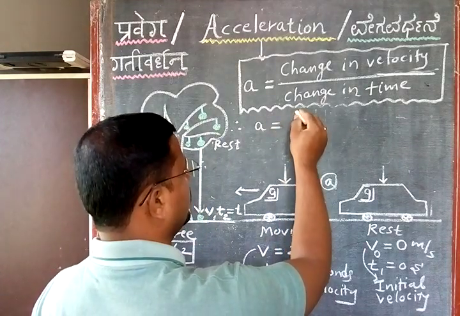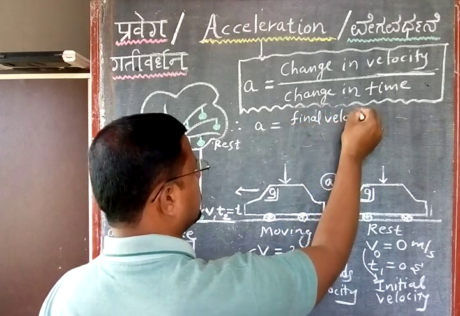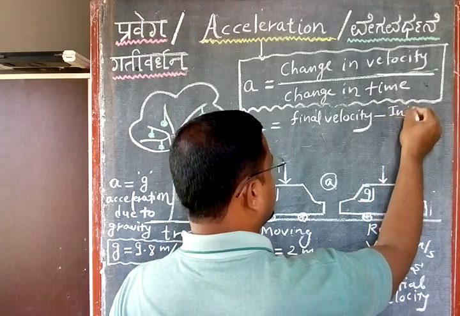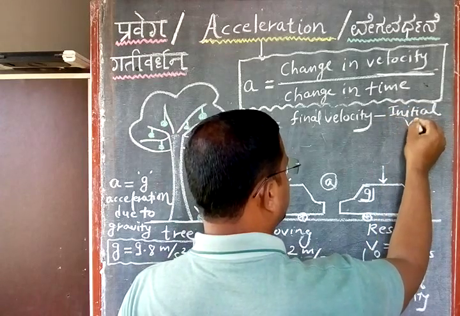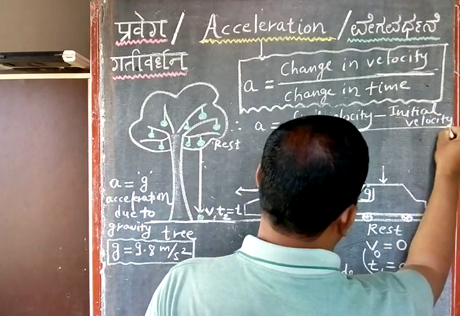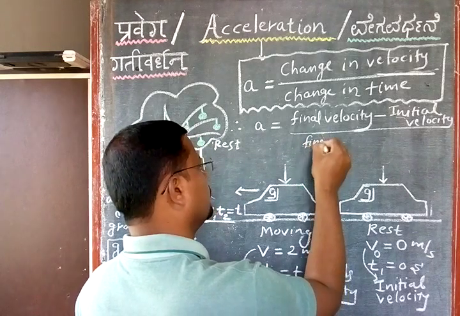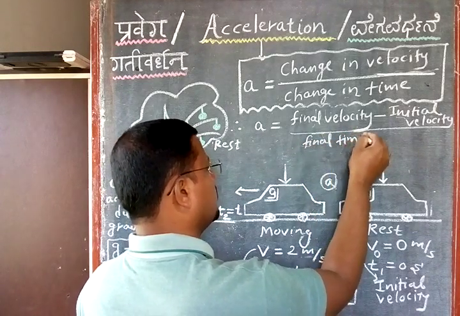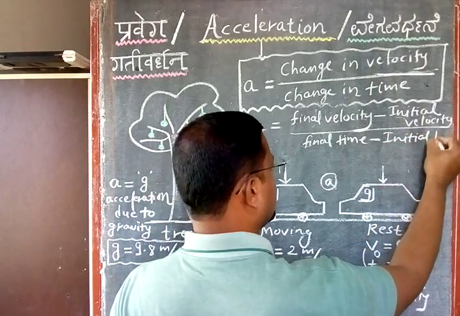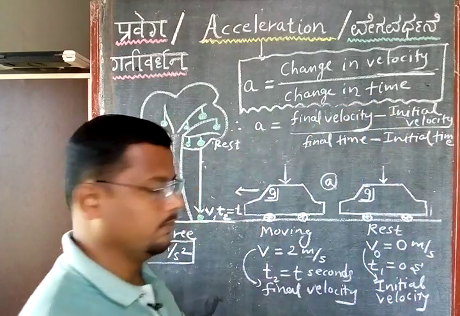This A is equal to final velocity minus initial velocity, divided by this change in time. So what is change in time? It is final time minus initial time. I hope you are understanding what I am writing on the board, right?